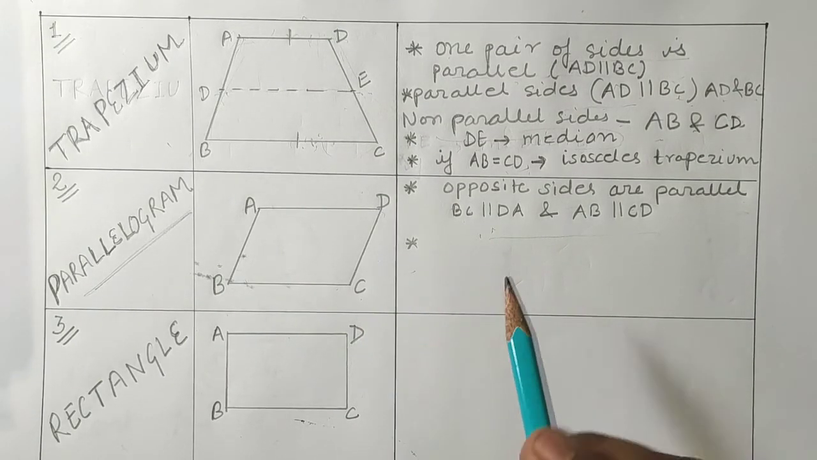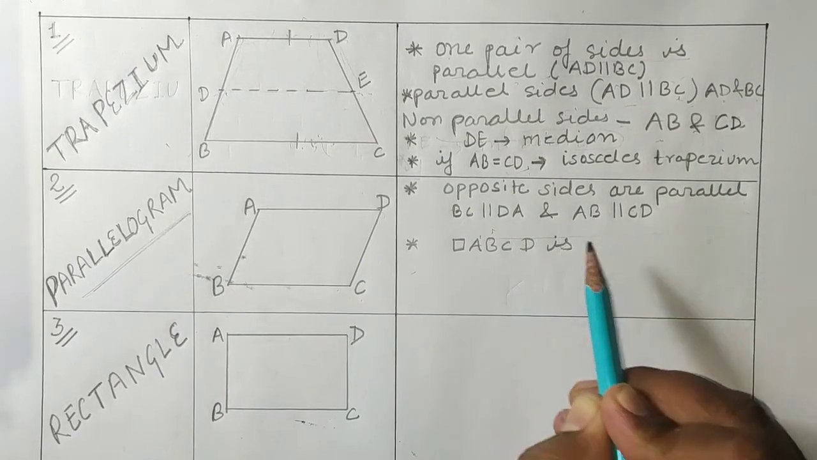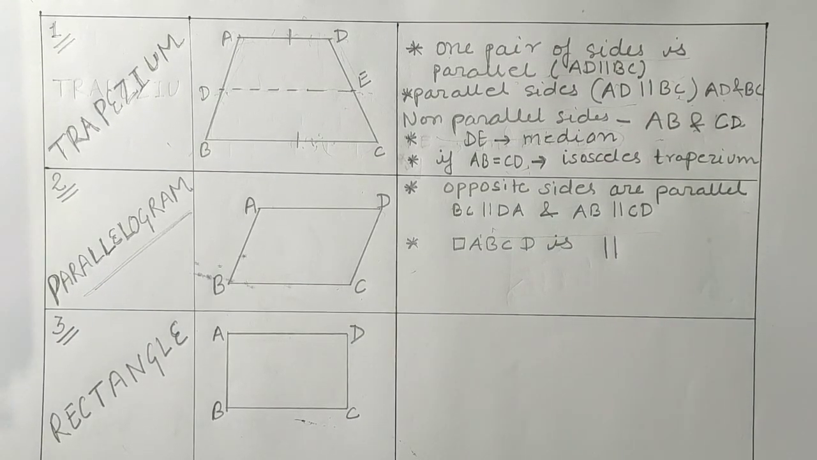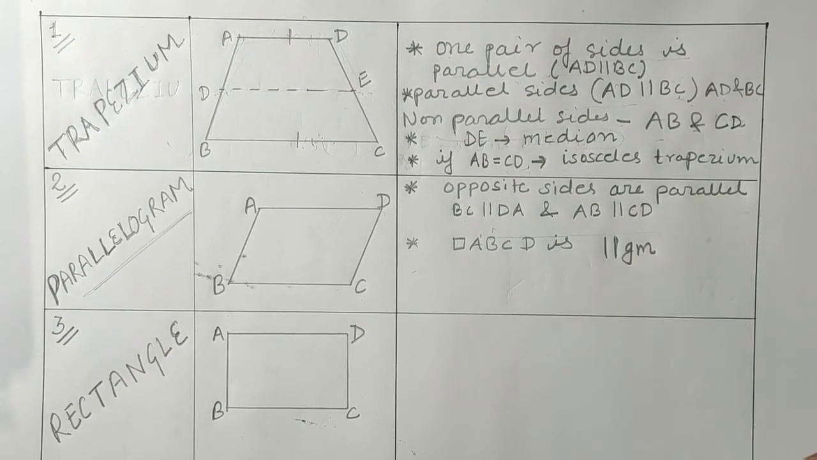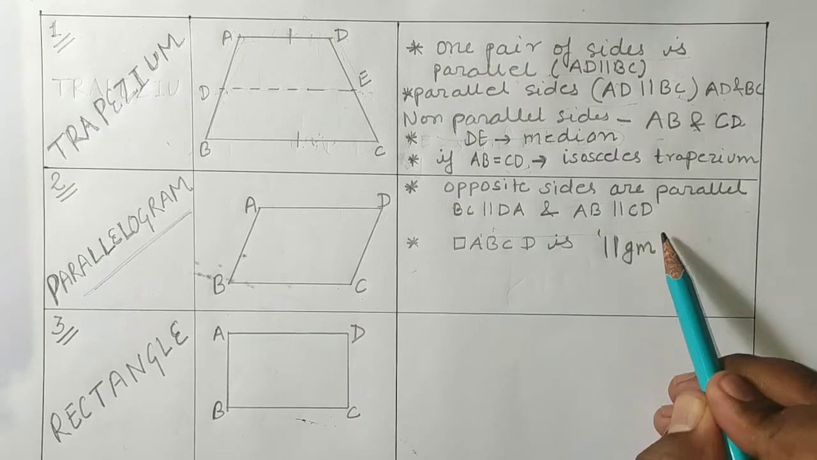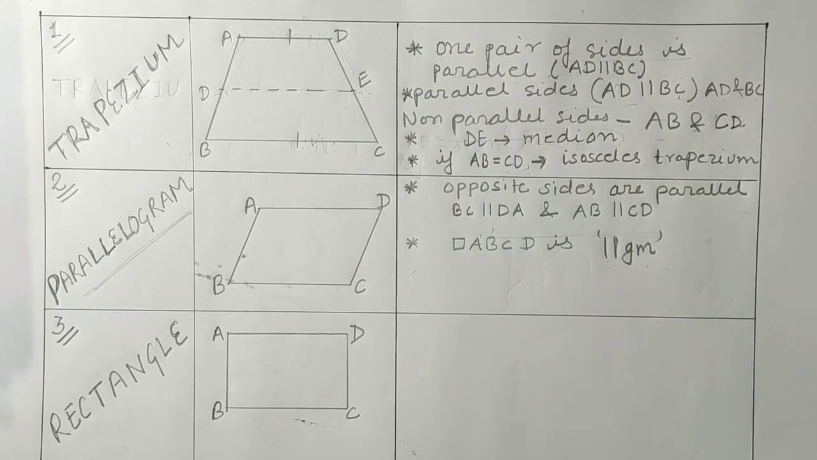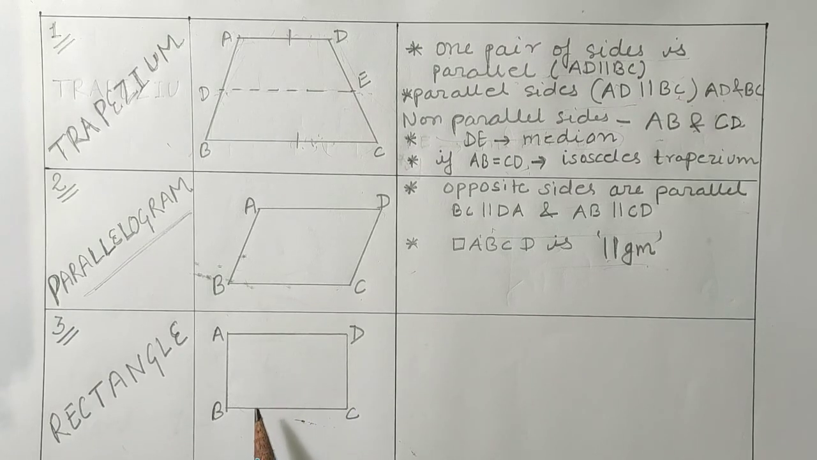So here quadrilateral ABCD is a, see students, the short form of writing parallelogram is, firstly we'll denote the parallel sign, and after that we'll write GM. So this is the short form of denoting parallelogram, parallel and GM. This will be the parallelogram. Okay, so here ABCD is a parallelogram. After that, students, the third type is rectangle.